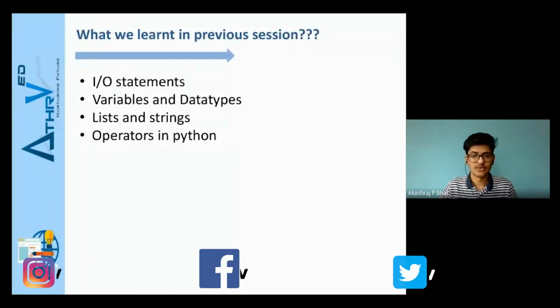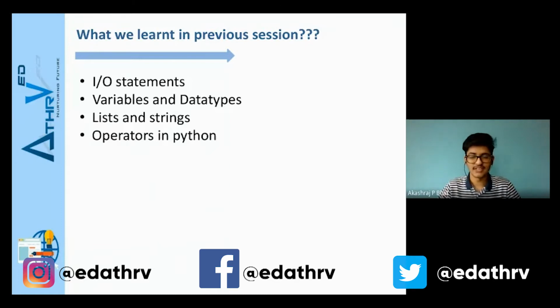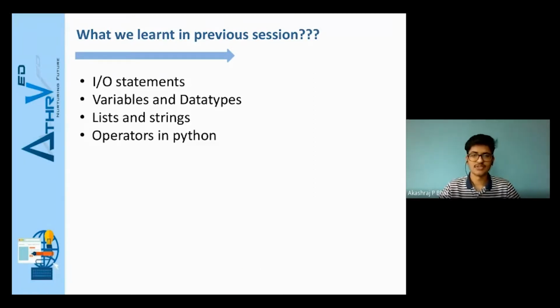We learned four main things in our previous session. The first is input and output statements, where we learned the input function and the print function. The input function takes input from the users, and the print function prints the output at the console. Next, variables and data types: how to define a variable, how to assign a particular value to it, and the different data types that Python supports, for example int, float, double, etc.